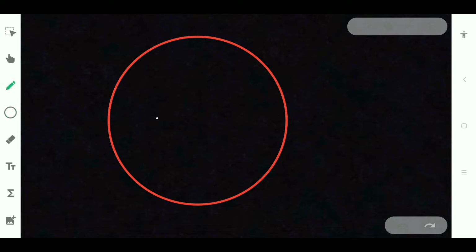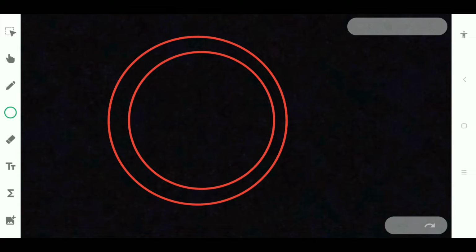Interior is nothing but the ones which are lying inside the circle. So F, E, D, these all are interior points. These are very common, that we can understand by name itself. And next we have concentric circles. So what is meant by concentric circles?